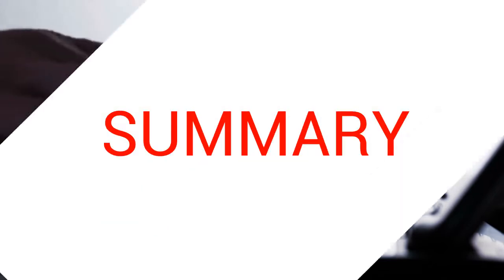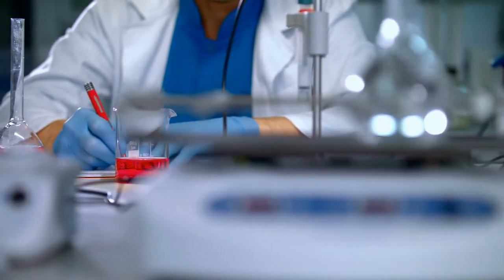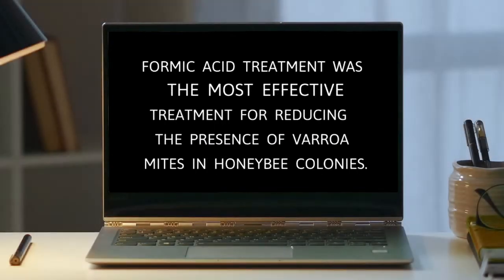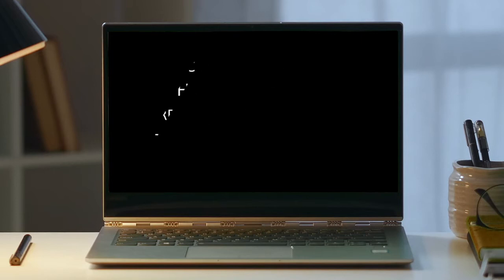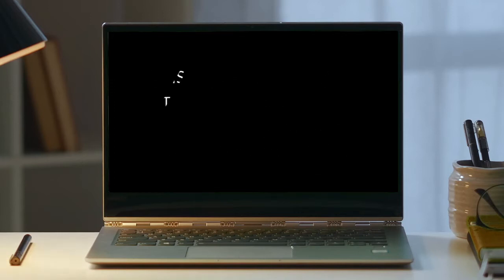Next, the writer provides a summary of their key findings by focusing on which of the 2 treatments is most effective. "Formic acid treatment was the most effective treatment for reducing the presence of varroa mites in honeybee colonies. This finding suggests that this treatment is an effective option for Ontario beekeepers."